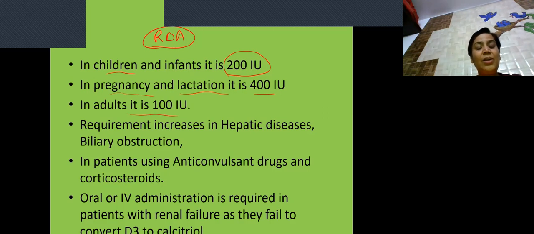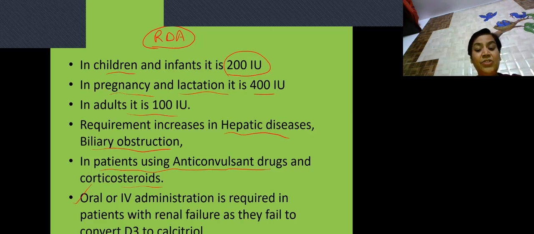Then the requirement of vitamin D increases in hepatic diseases and biliary obstruction. Why? Because vitamin D is a fat soluble vitamin, and bile is required for its transport and for its solubility. Then in patients using anticonvulsant drugs and corticosteroids, the requirement again increases.